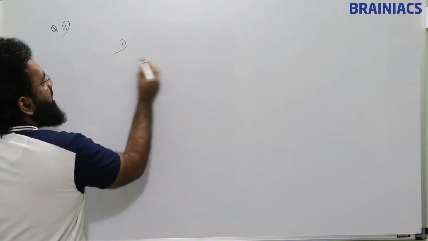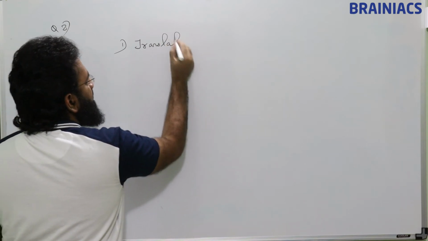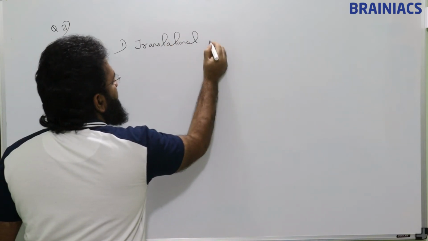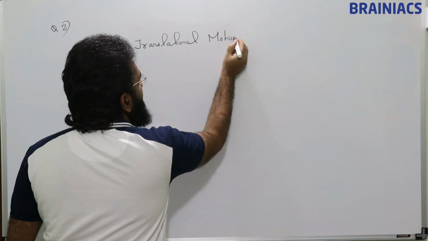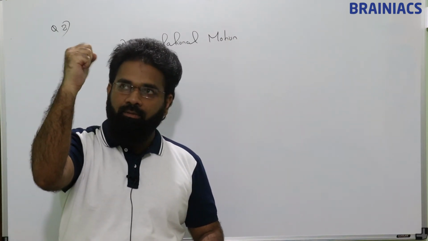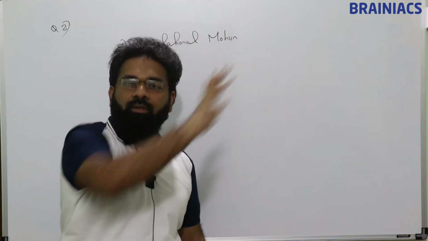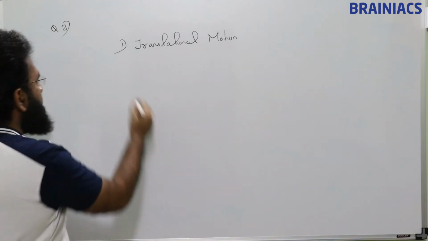One motion is translational motion. It is like this is my palm, this palm is moving like this. Translational motion.